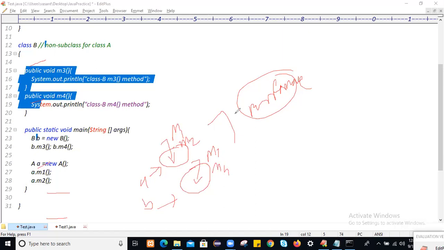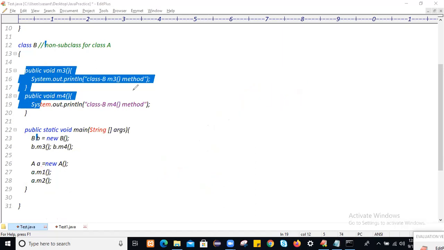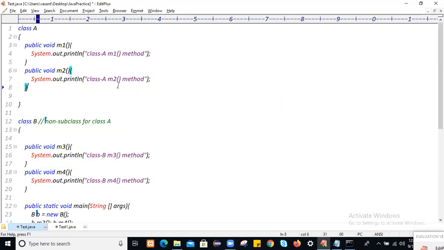Go with the inheritance approach to reduce the length of the code, to avoid duplication in the code, and to improve the performance of your application. So that is the drawback of an application without inheritance. So write this application, and then we will write all the drawbacks. This is the application without inheritance.